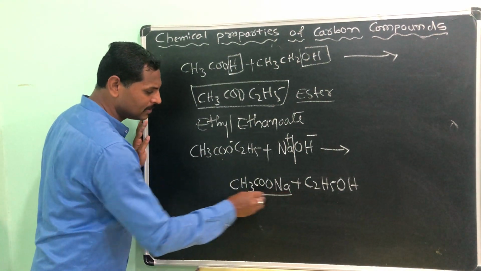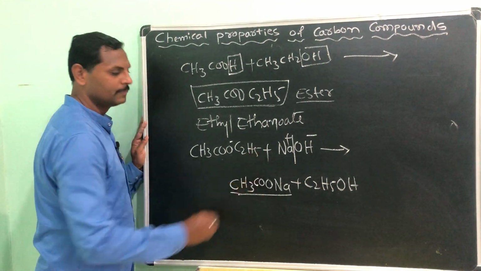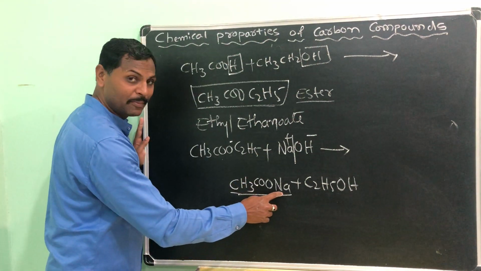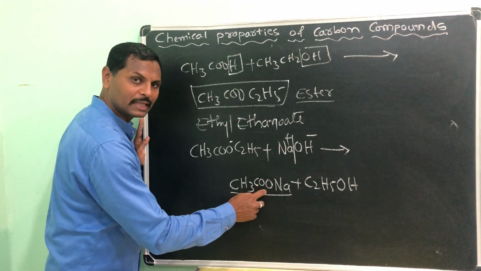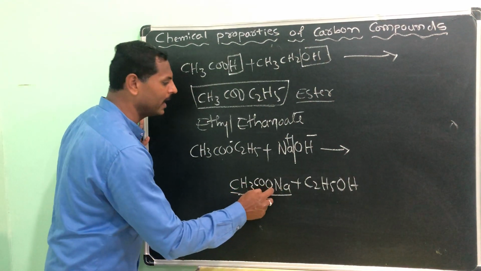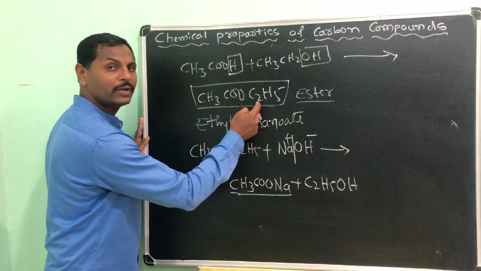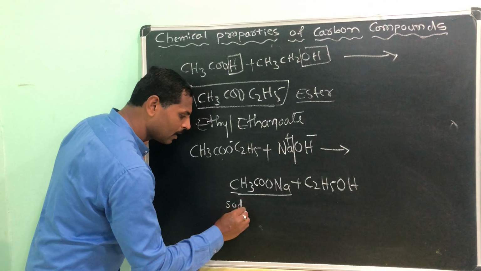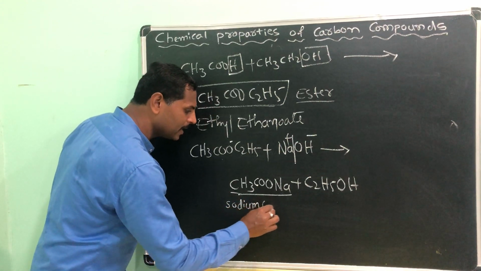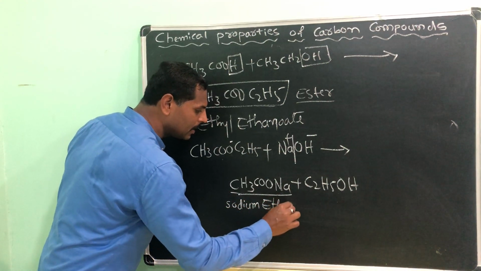Sir, what is this? Then what is this then? This, simply name it first. Sodium, 2 carbons are there, ester is there, sodium ethanoate. How have we written like that? Sodium ethanoate.